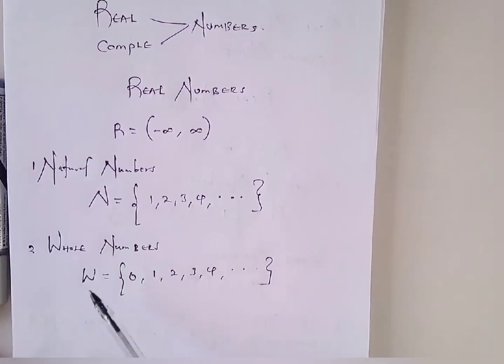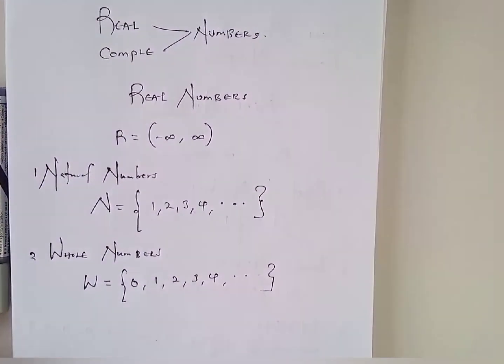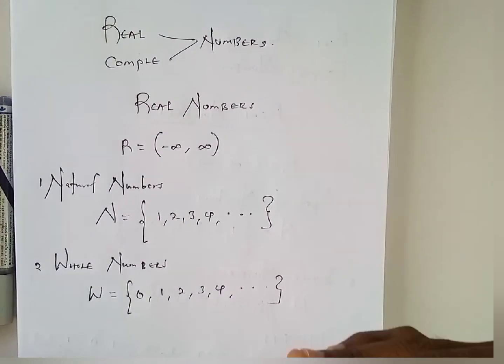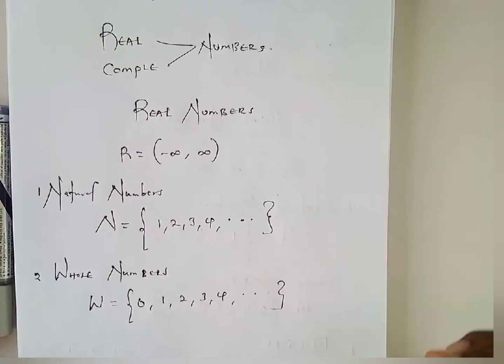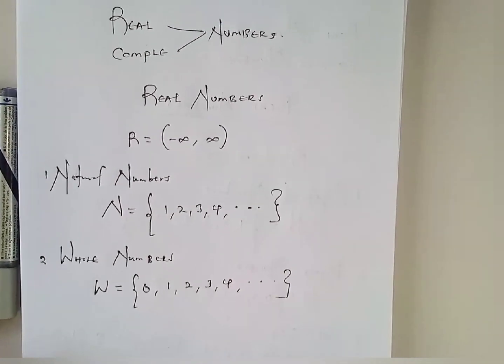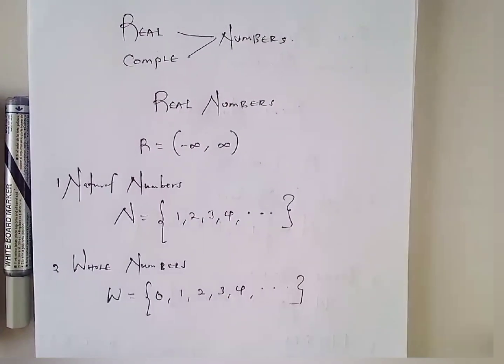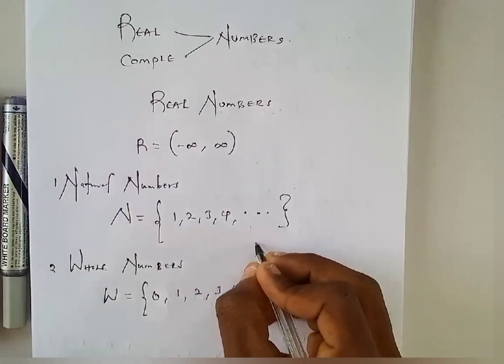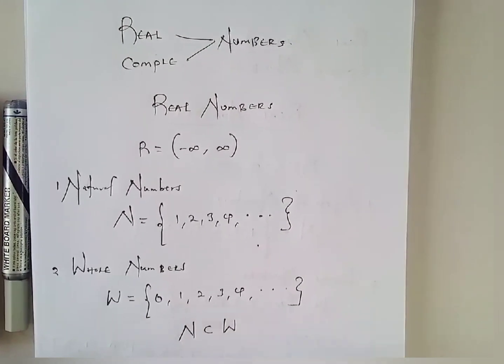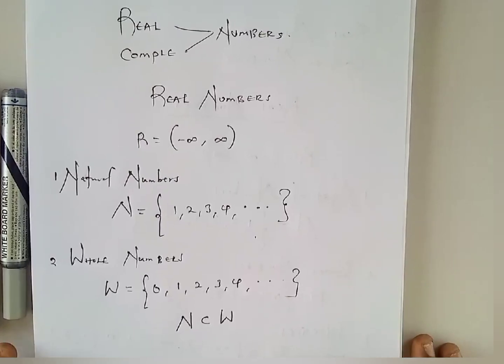So if N is a proper subset of W, or natural numbers are a proper subset of what? Whole numbers. Why? Because all the elements in the natural number set are also there in the whole number set, but 0 is not there in the natural number set, but it's present in the whole number set. So the expression would be like this: N is a subset of what? This. I hope you guys remember this.